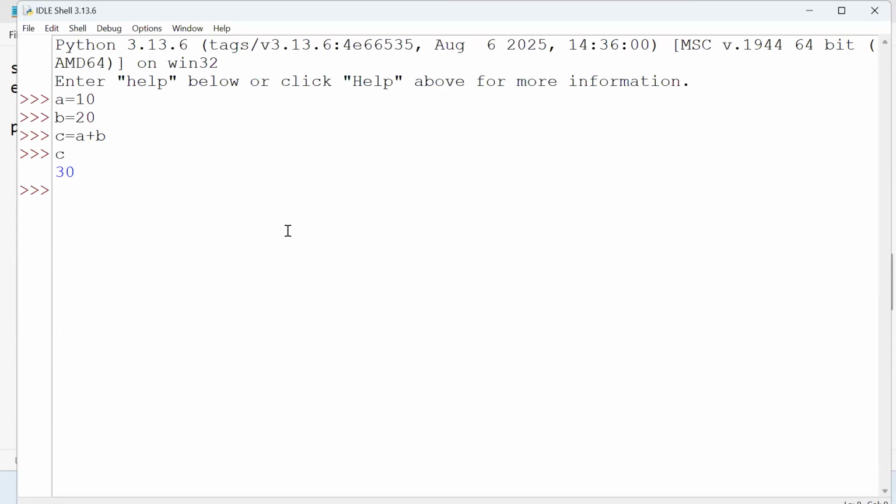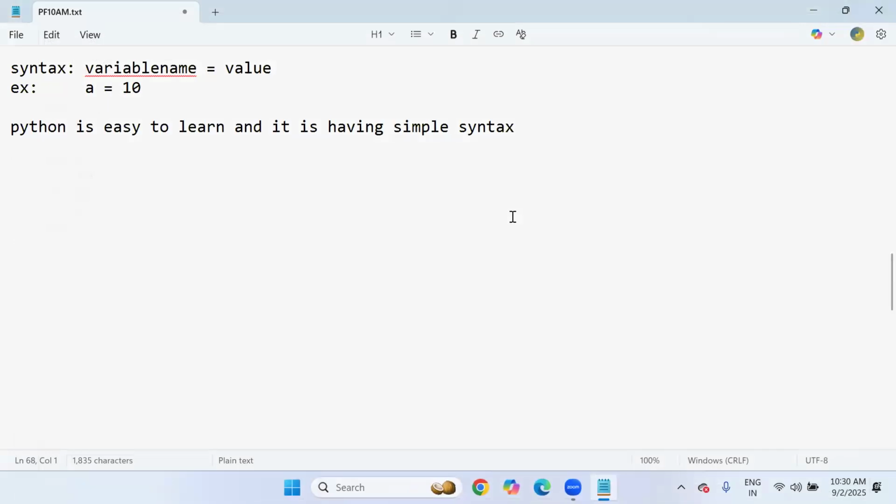Syntactically, Python is very simple and straightforward. No complexity. Even just for understanding, I took three variables, A, B, C, but really, it doesn't require them. Directly, you can see 20 plus 40, 60, we got it. Direct values. We don't even declare variables. So this much simplicity is there in Python, sir.